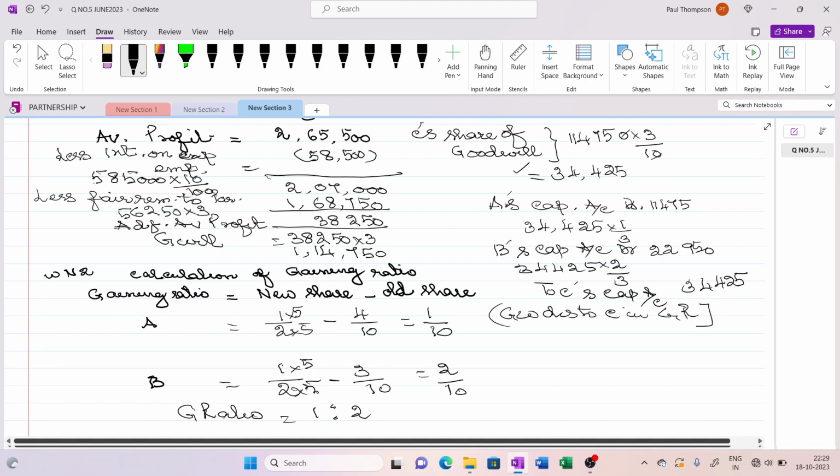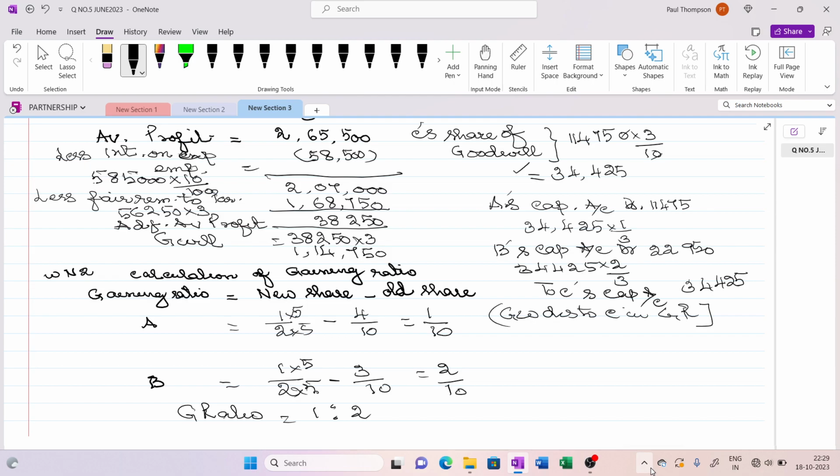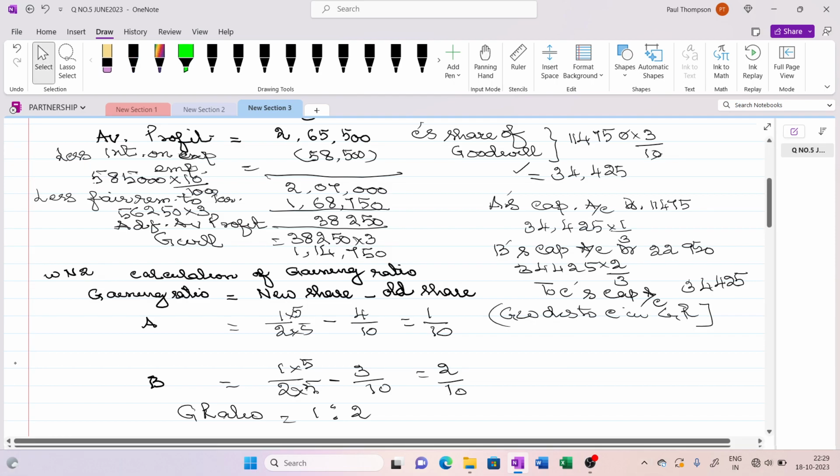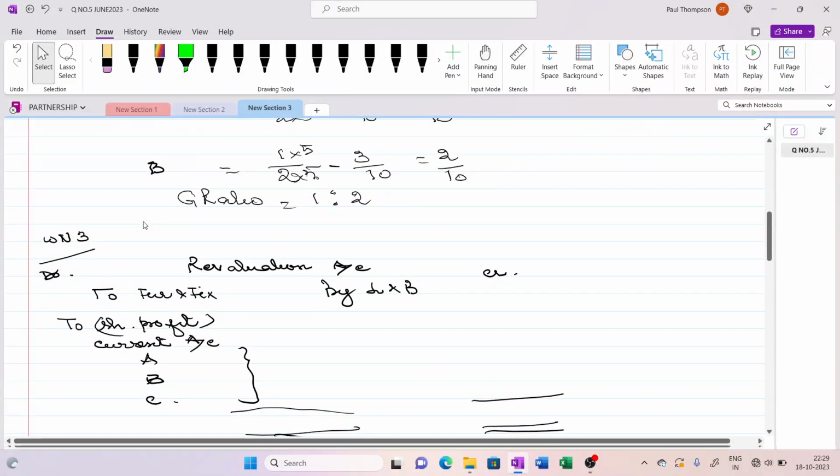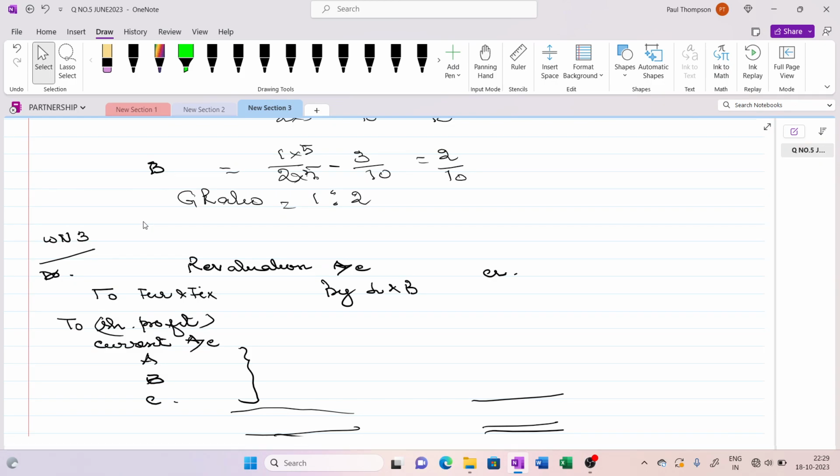Now moving on to the next working note, we will be doing it with the revaluation account. They have said in the question, there is an independent valuer who will assess the assets and liabilities. I'll just read the sentence. Independent valuation on the date of death is revealed.